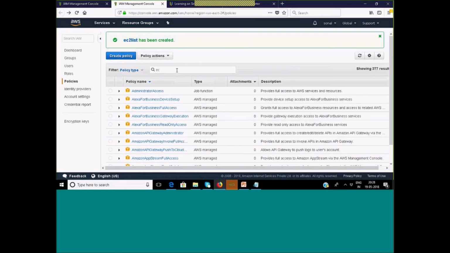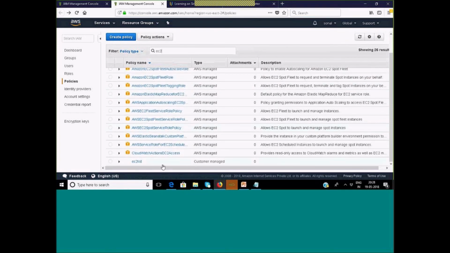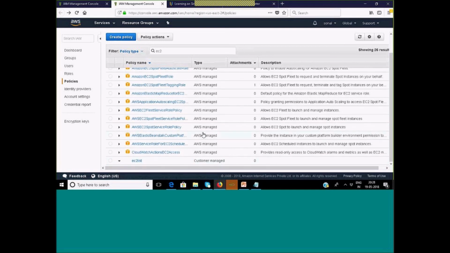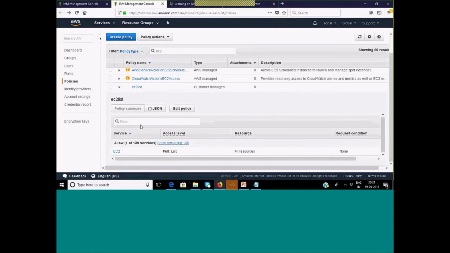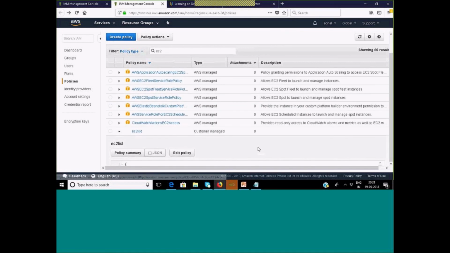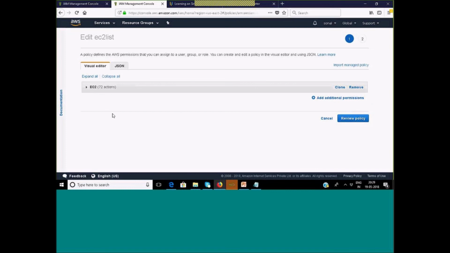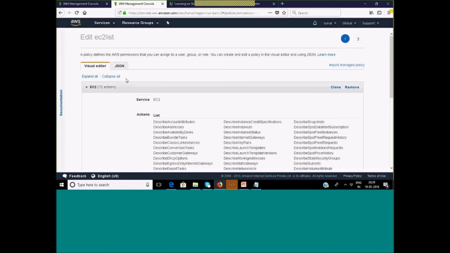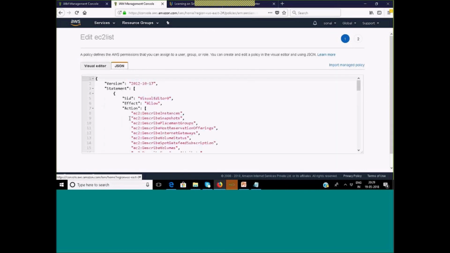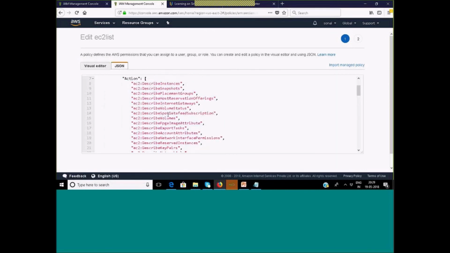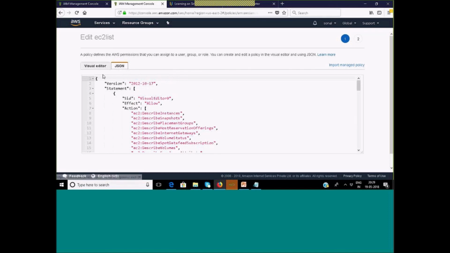Let me just highlight what I've created just now. If I go down, under customer managed, you can see the last one, the customer managed policy is highlighted. As I click here, it will show me the authorization, the JSON of that. Though I did not write a JSON, see, it has created the JSON for me. I used a visual editor, right? So it will automatically create a JSON for me. If I want, I can edit the policy also. I can click here. It is showing me the visual editor and then the JSON for that. So you don't have to worry if you don't know JSON. That is how you create a policy.